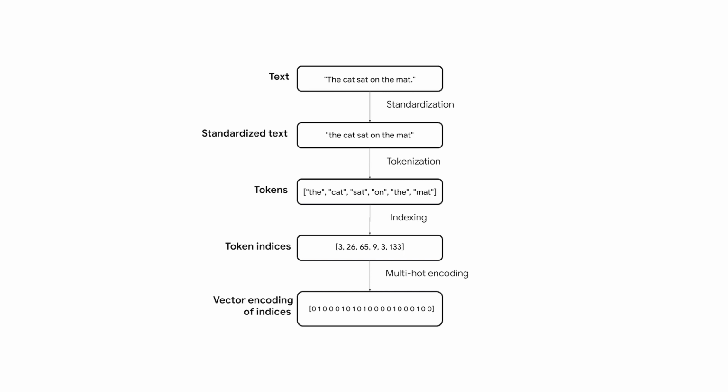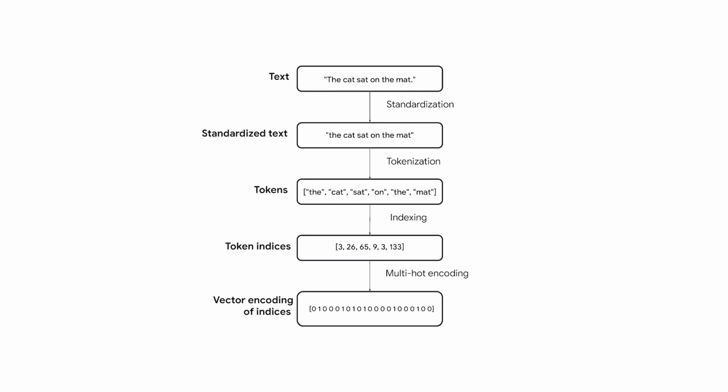Next, we need to encode the text strings into something that can be processed by a neural network. This involves several steps. First, we need to standardize each string by converting the text to lowercase and removing the punctuation. Next, we need to split the string into individual words, which is called tokenization. Then we need to build a vocabulary that maps unique words to indices in a dictionary. Once we have that vocabulary, we can look up the words that compose each string and convert the string into a sequence of integer indices.